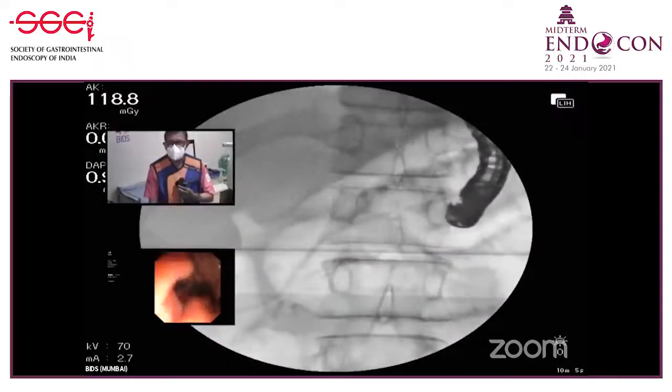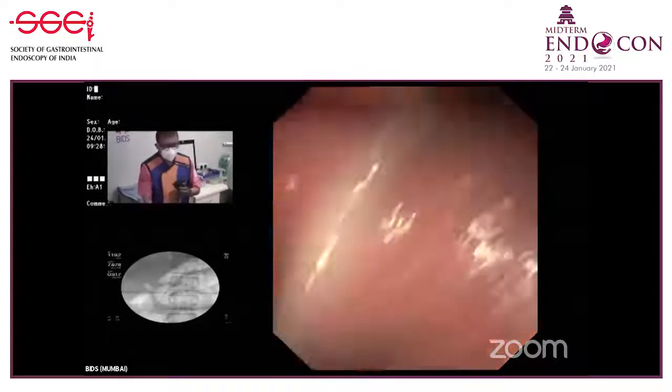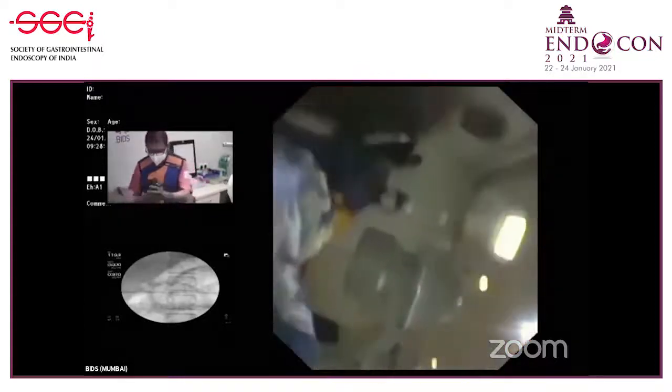And next time we will also perform a minor papilla sphincterotomy so that we flush the duct from both the sides, major as well as minor. So I'm now going to immediately rush to the other room and I'll start showing you the POEM procedure.